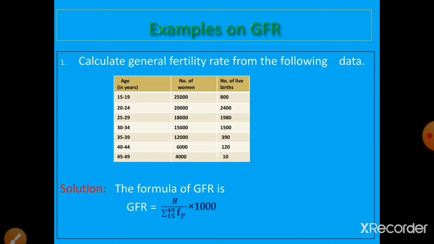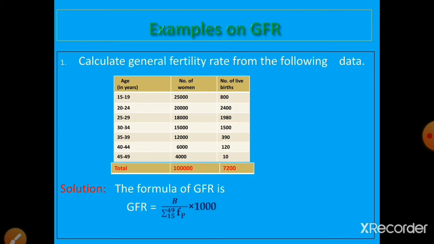The first example: calculate the general fertility rate from the following data. The first column gives the age group, the second column the number of women, and the third column the number of live births. As you know, the formula of GFR is B divided by summation 15 to 49 female population, into 1000. As I told earlier, before solving GFR we want only the female population and the age group 15 to 49. In this question only the female population is given, and the age group 15 to 49 is there. Now you calculate the GFR.